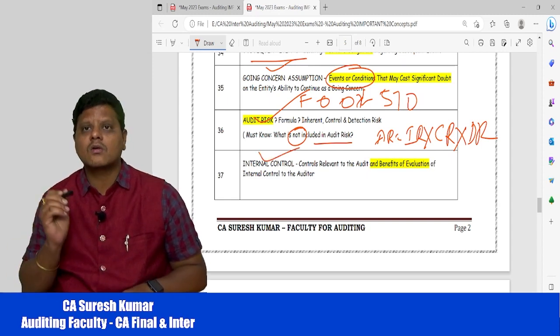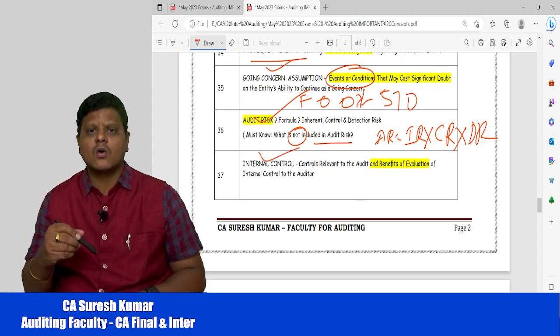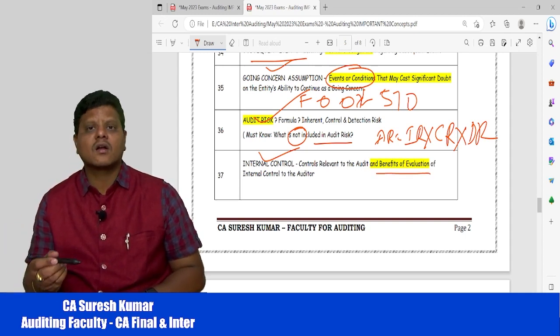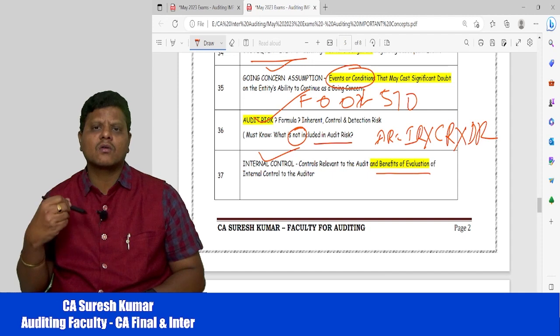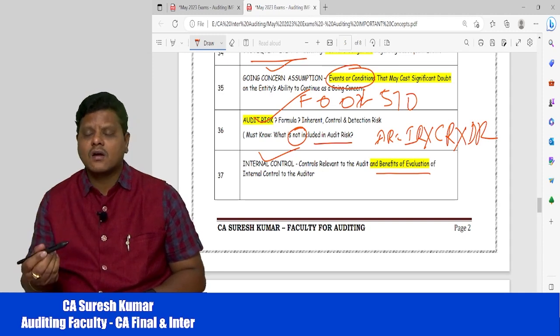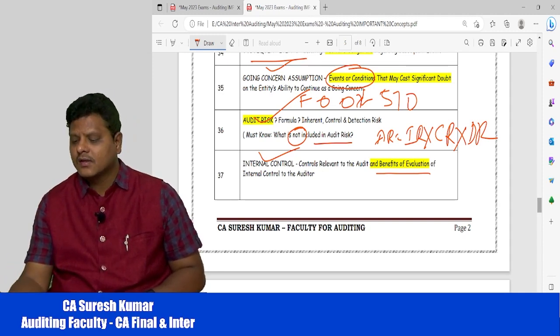Next, internal controls, my dear friends. What is internal control? How to evaluate the controls? What are the benefits of evaluation of internal controls to the auditor? Whether internal controls are strong, weak, not existing, or even existing with no effect, everything is a concept. You may get questions based on this as well.